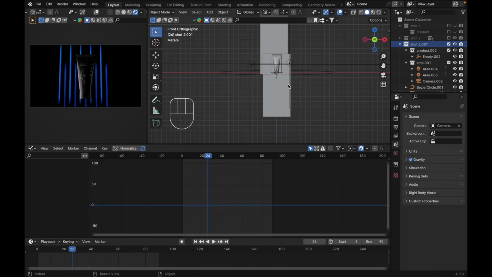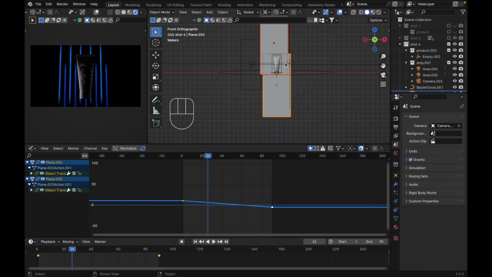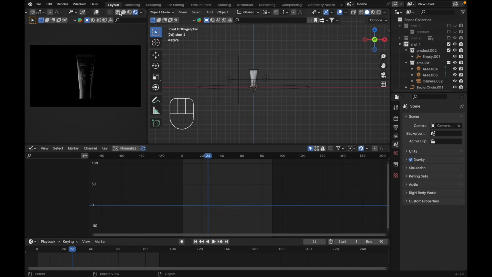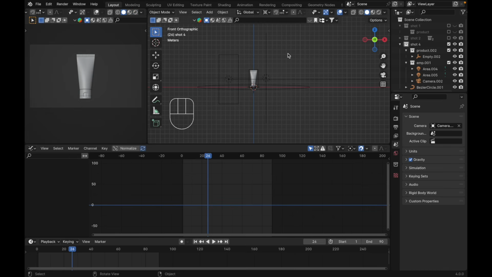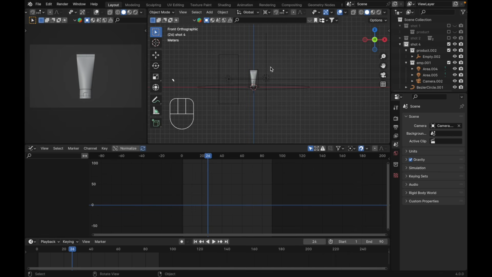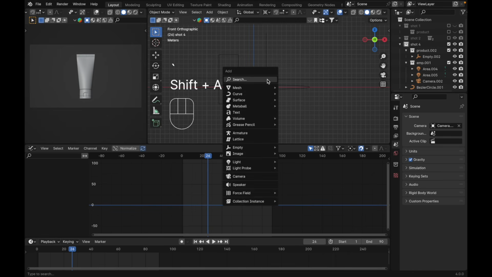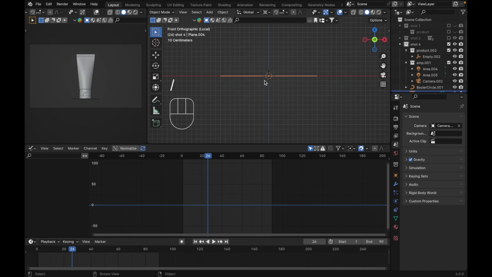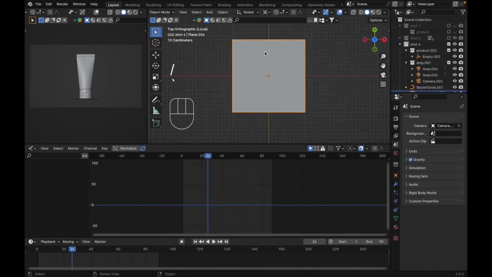You can watch my other video for shoot 3. We're gonna move to shoot 4. So let's name this one shoot 4. We don't need this object. Press X, delete. Next, let's change over here first, and let's press Shift A, mesh, let's add a plane, press slash, just like this, go to the top view,